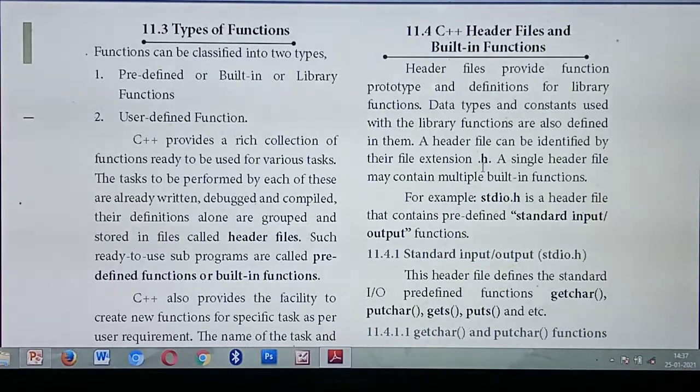Likewise, a lot of functions or modules will be there. All these modules or functions are predefined and they have been grouped together into one header file. Understood what you mean by predefined function? Such predefined functions we call by another name, built-in functions.